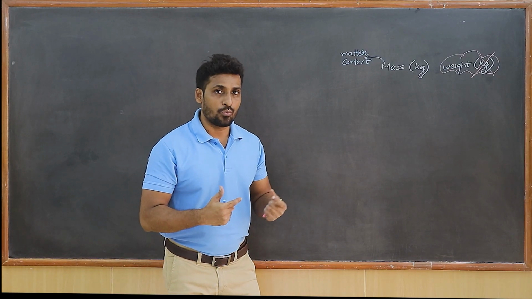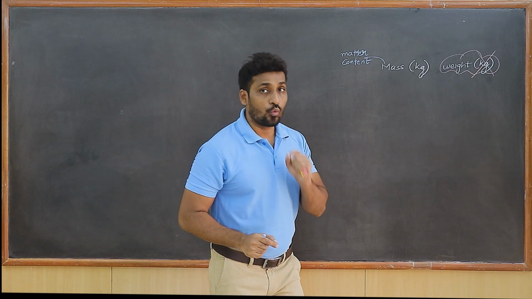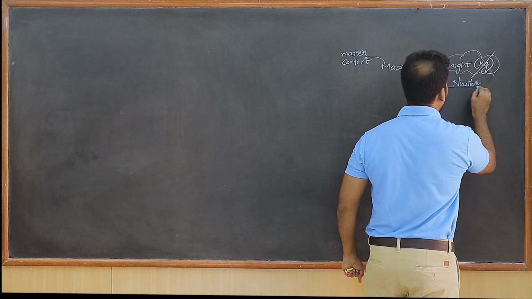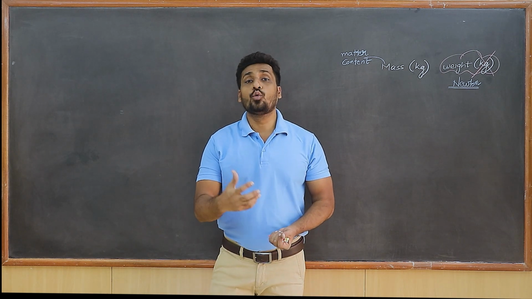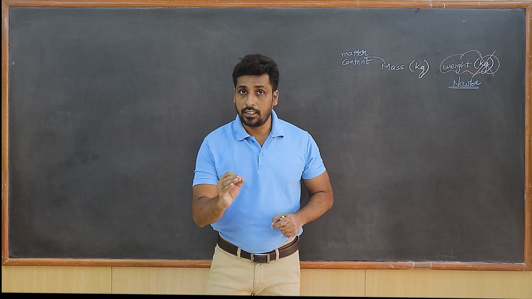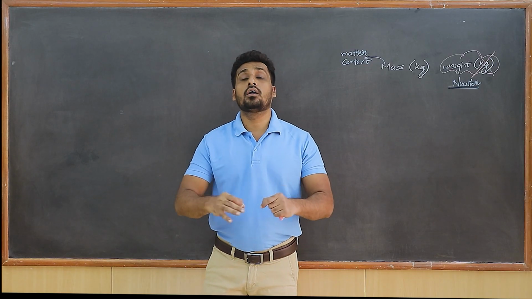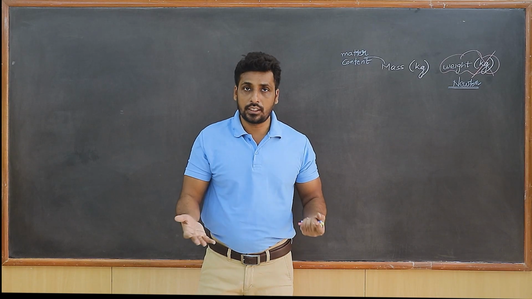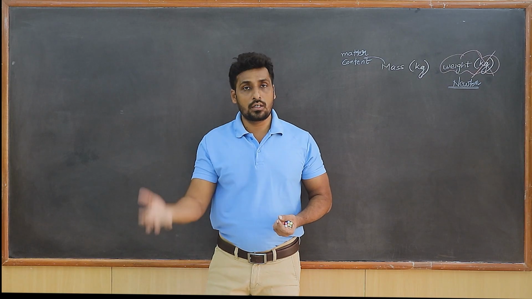Now students, what is weight of the body? Try to understand this very properly. First of all, the unit for weight is not kg, it is Newton. Remember that. Now when I say Newton, what do I mean by this? Weight of the body is basically the force that is exerted by the body on the earth. If you are standing on earth, then you are exerting some force on the ground, isn't it? So weight is nothing but a force that is exerted by the body on the ground.